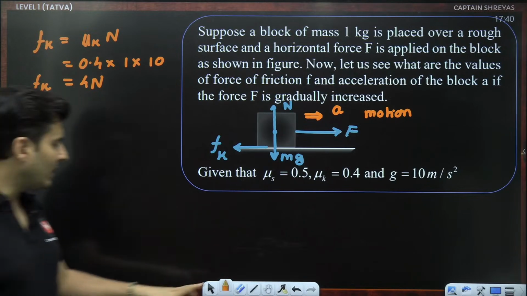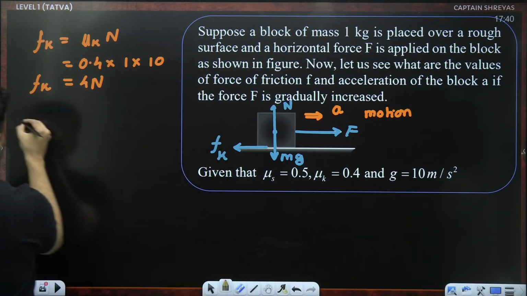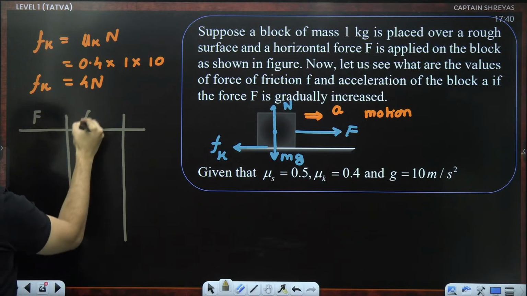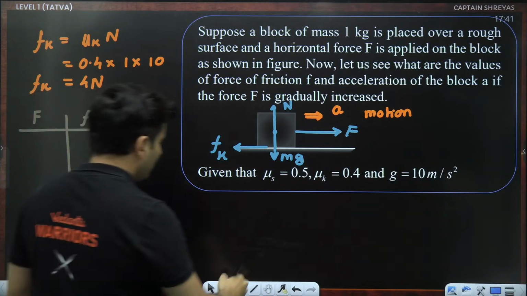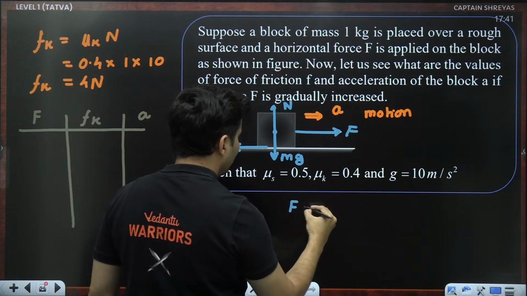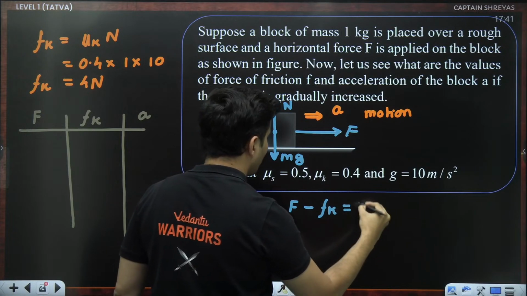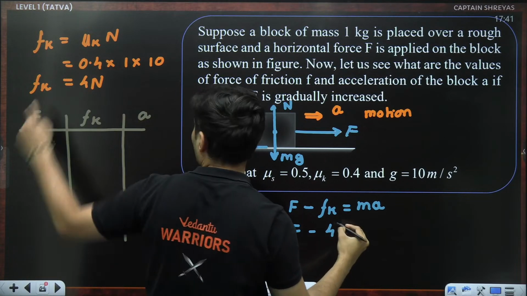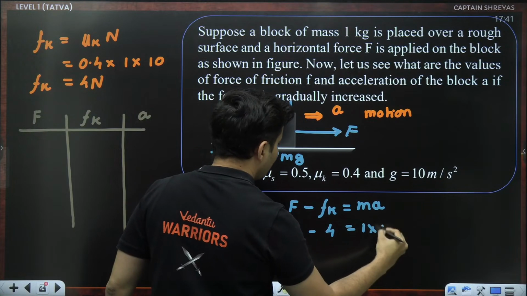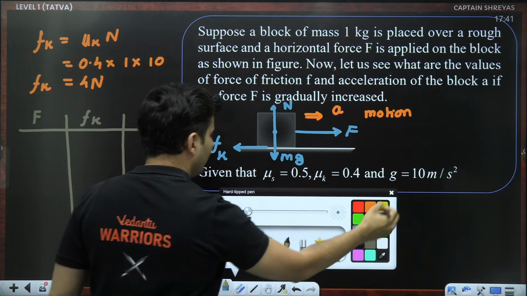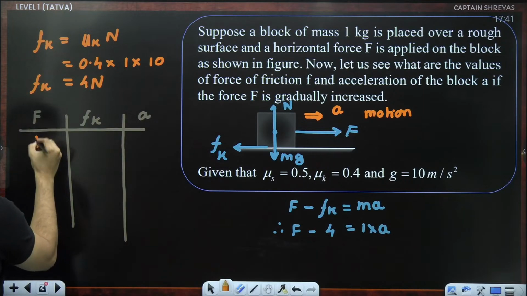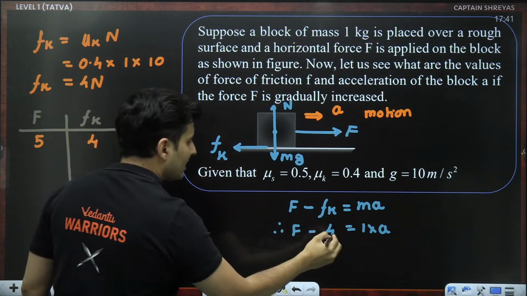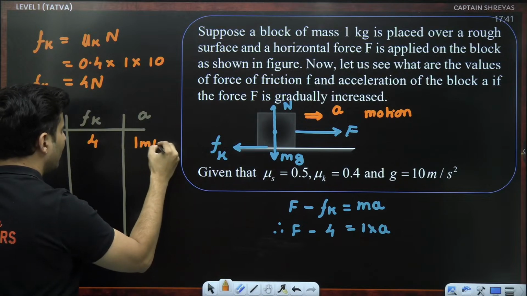Let's take a small table over here. Here is the external force, here is the kinetic friction, here is the acceleration. We can see in this diagram that external force minus kinetic friction is mass into acceleration. Therefore F minus kinetic friction, which is always 4 Newton, is equal to mass, which is 1, multiplied by a. Say I applied a force of 5 Newton and the kinetic friction is 4 Newton. 5 minus 4 is 1, so acceleration will be 1 meter per second square.